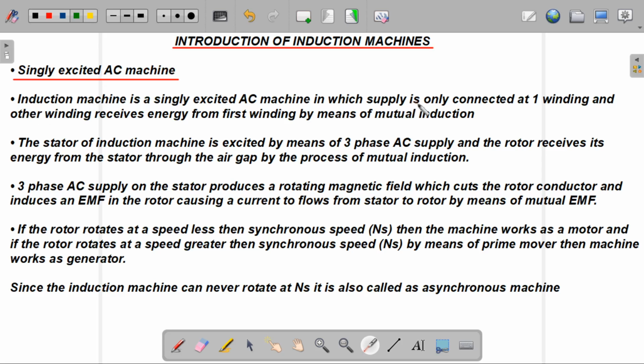Because the supply is connected at only one winding, and the other winding receives energy from the first winding by means of mutual induction. As we know, induction machines and transformers work on the principle of Faraday's law of electromagnetic induction. Faraday's law of electromagnetic induction says that the rate of change of flux with respect to time is the EMF induced in it, and another law